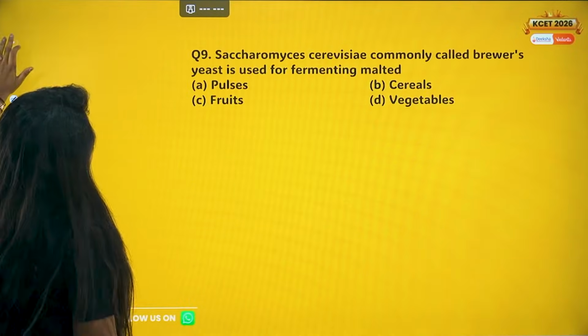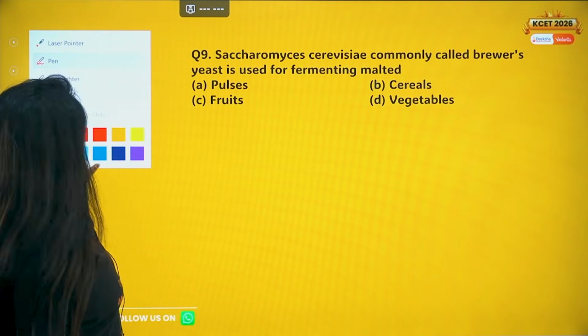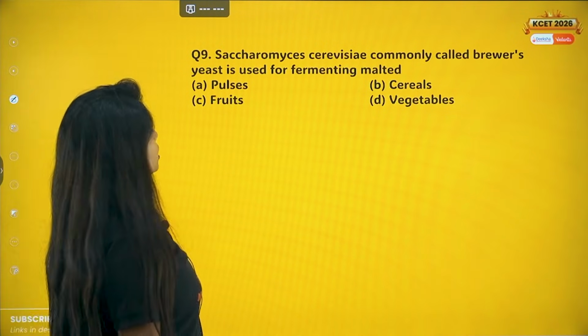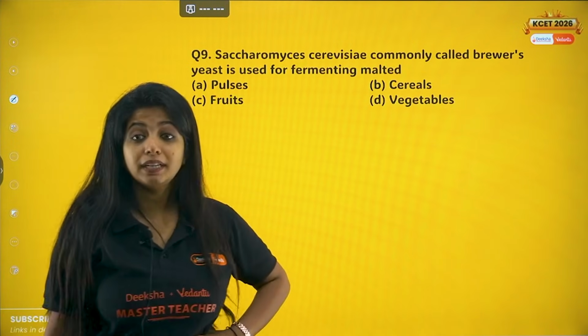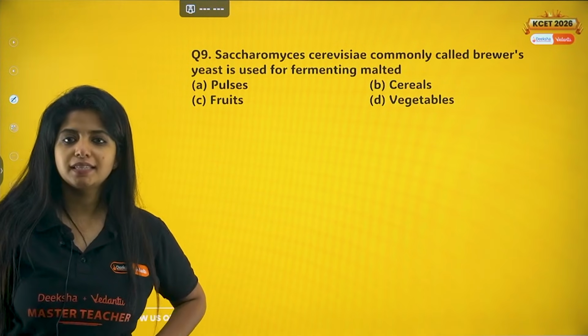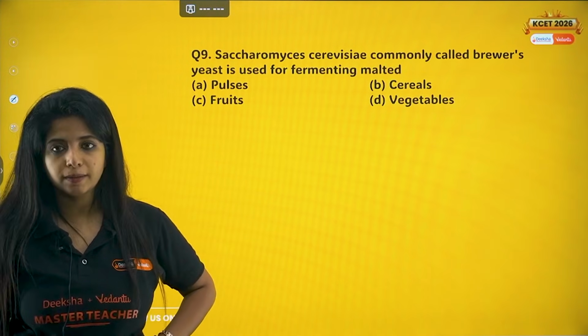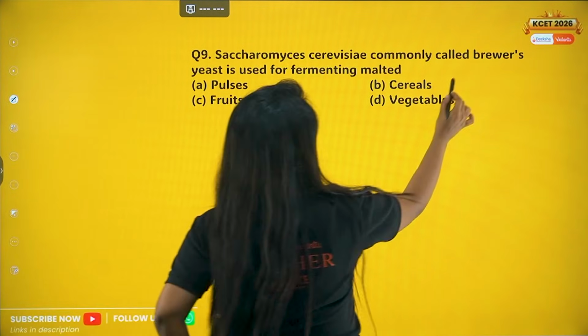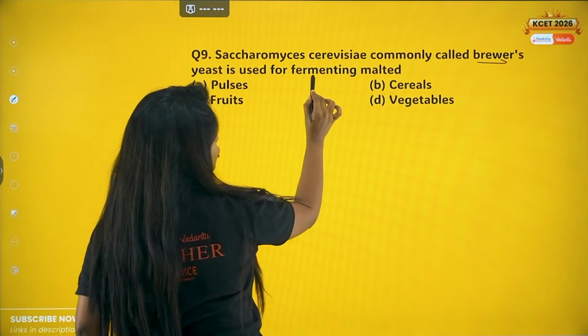Okay, cool. Now question number 9. Saccharomyces cerevisiae, commonly called brewer's yeast, is used for fermenting malted what? Pulses, cereals, fruits or vegetables.